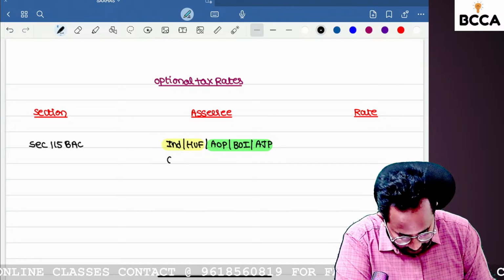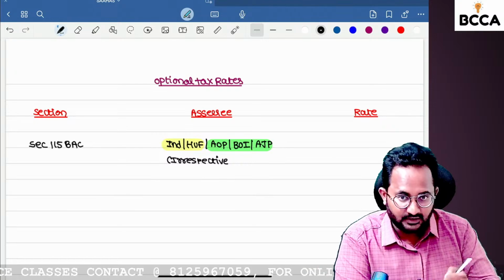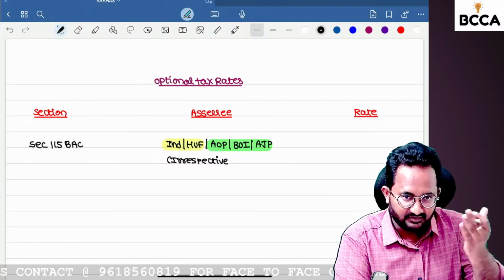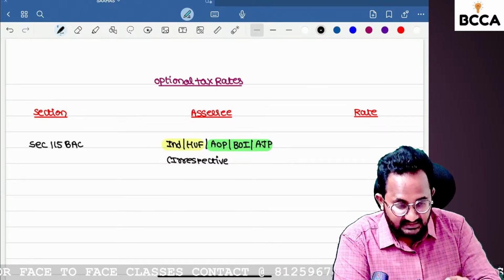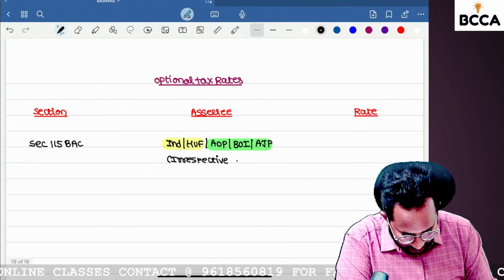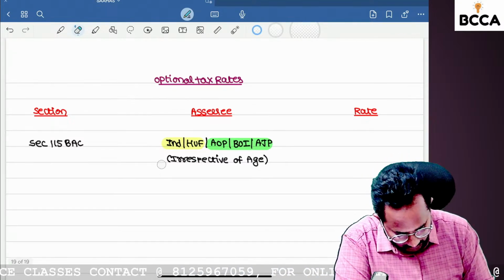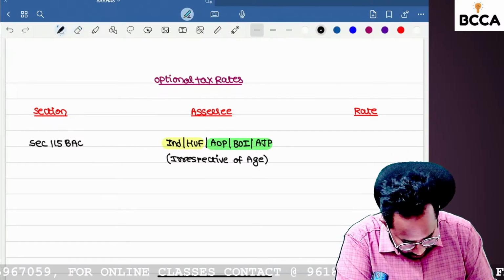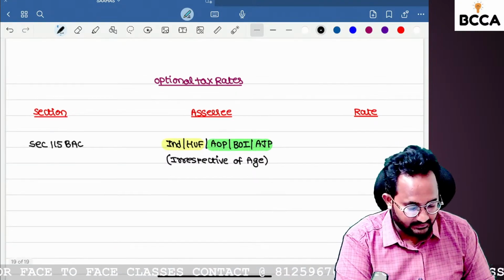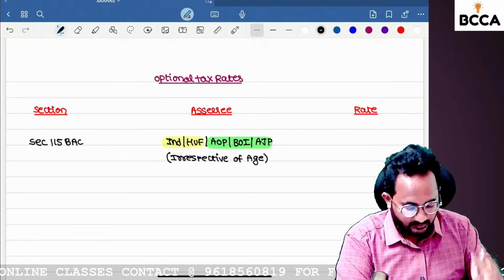irrespective of what, ma? Their age and the residential status. In normal tax rates, always we need to check the age of the individual, whether he is a senior citizen or normal person or very senior citizen, we have to verify. And residential status also we need to check in case of normal tax rate. But in case of optional tax rate, irrespective of age as well as residential status. Optional tax rates are applicable for the assessee. 115BAC, who can opt: individual, HUF, AOP, BOI, AJP, irrespective of residential status.